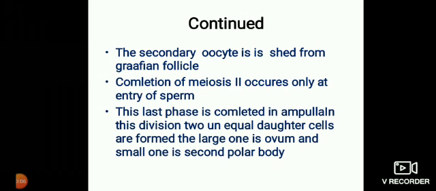This last phase is completed in the ampulla. Fertilization occurs in the ampulla of the fallopian tube. The division forms 2 unequal daughter cells. The large one is the ovum and the small one is the second polar body. So always we show only one polar body in the picture.